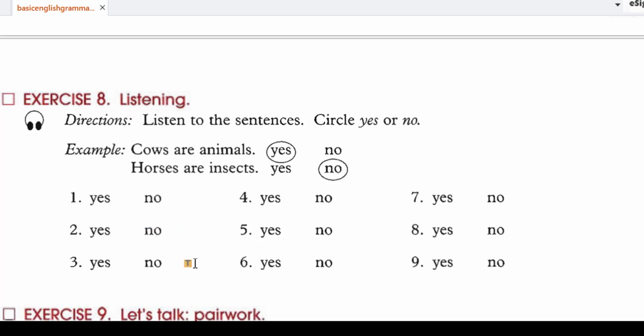Spring is a season. 4. Canada is a city. 5, Japan is a language. 6, Roses are flowers. 7, Rabbits are machines. 8, Russian and Arabic are languages. 9, Cows are animals.